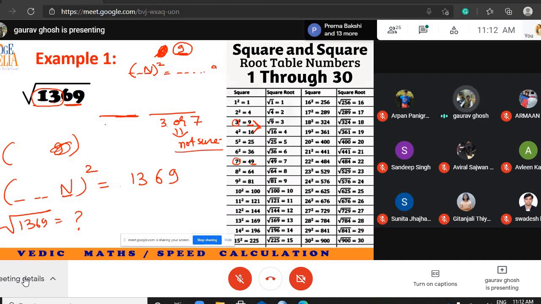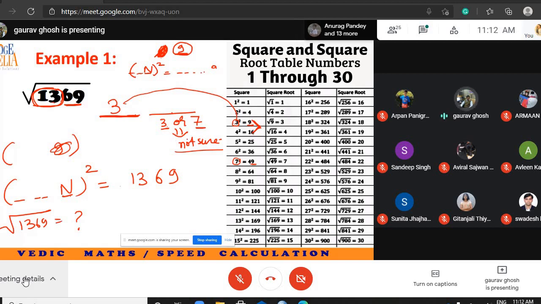I am not sure. The first digit, I can definitely predict. So the remaining part is 13. I look in the table. So 13 is between 9 and 16. So 9 is 3 square and 16 is 4 square. So you take the lower number. So the first part is 3. Second part can either be 3 or 7. I have no idea. But now I will have the idea.